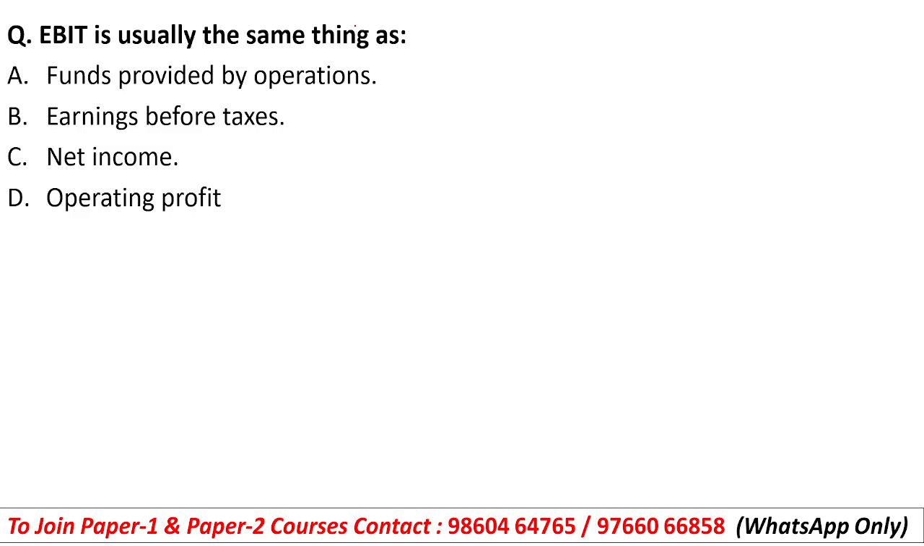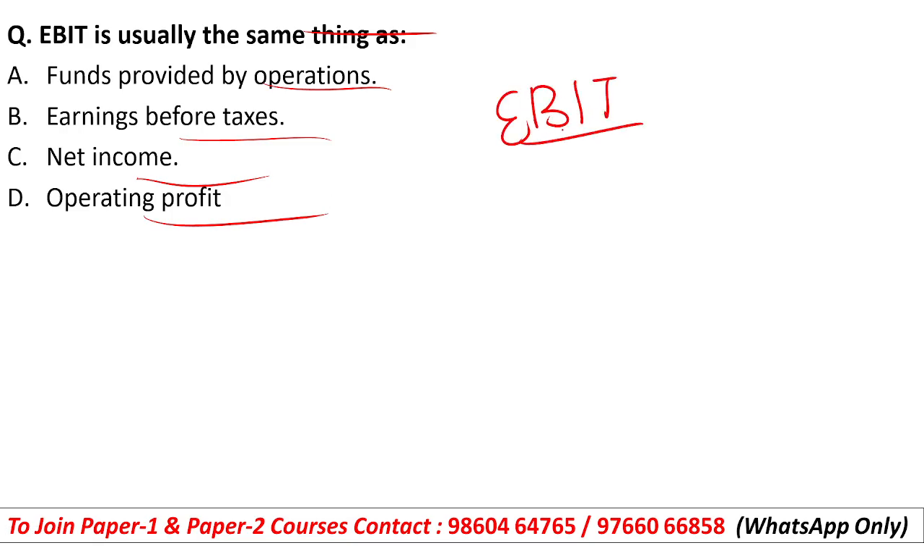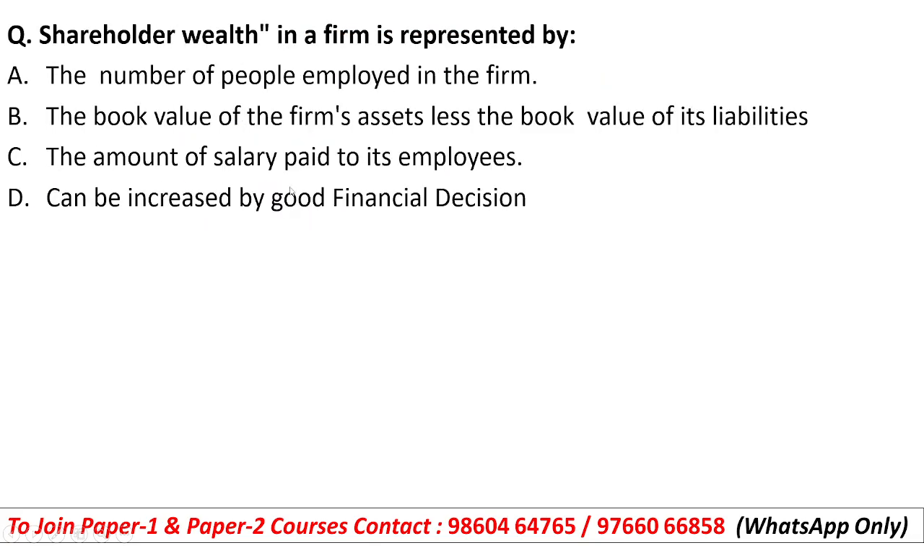Let's see, EBIT is usually the same thing as funds provided by operations, earnings before taxes, net income, or operating profits. The term earnings before interest and tax, EBIT, is also termed as operating profit. So option D will be the right answer here. Let's see the next question.